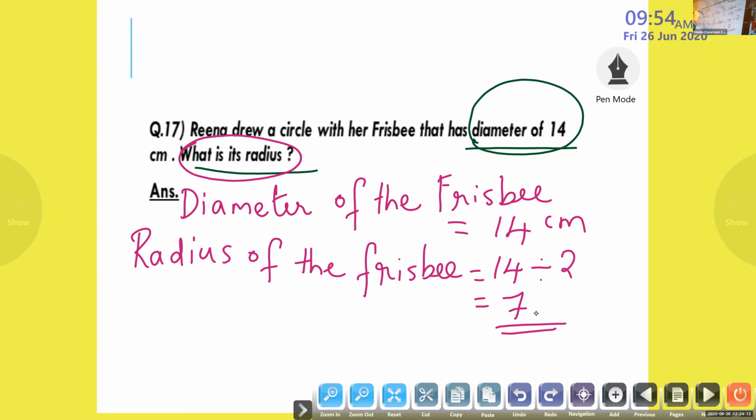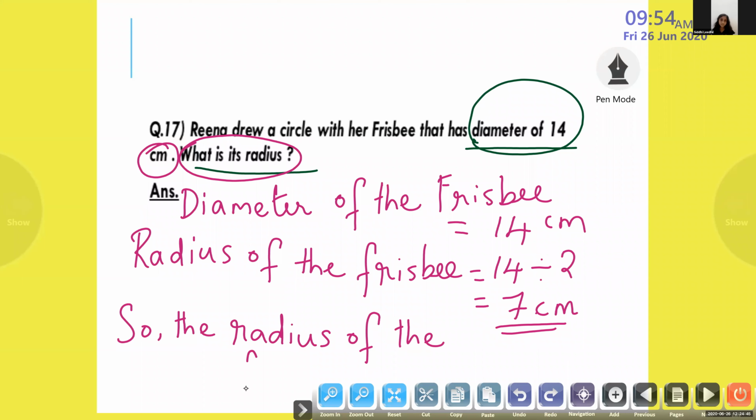Look at here. 14, what is given? Centimeter, so it will be in centimeter, cm. If you have 7, in the last line you can write. Some children, if you have already used 3 lines, you will not have place, so no need to write that. Others can write: the radius of the frisbee is 7 centimeter.